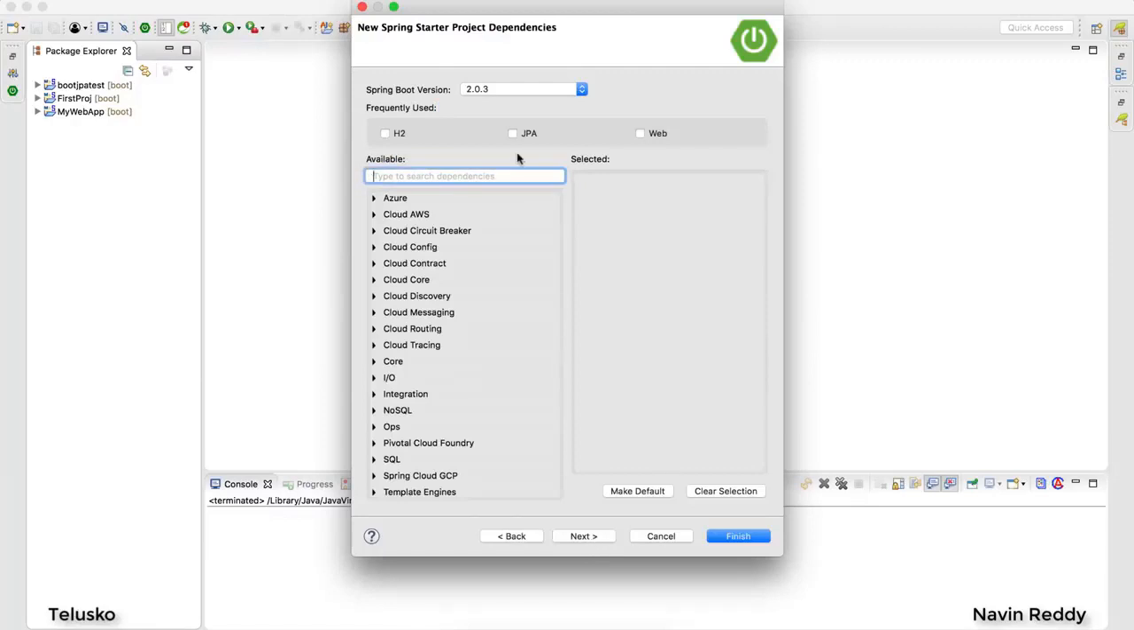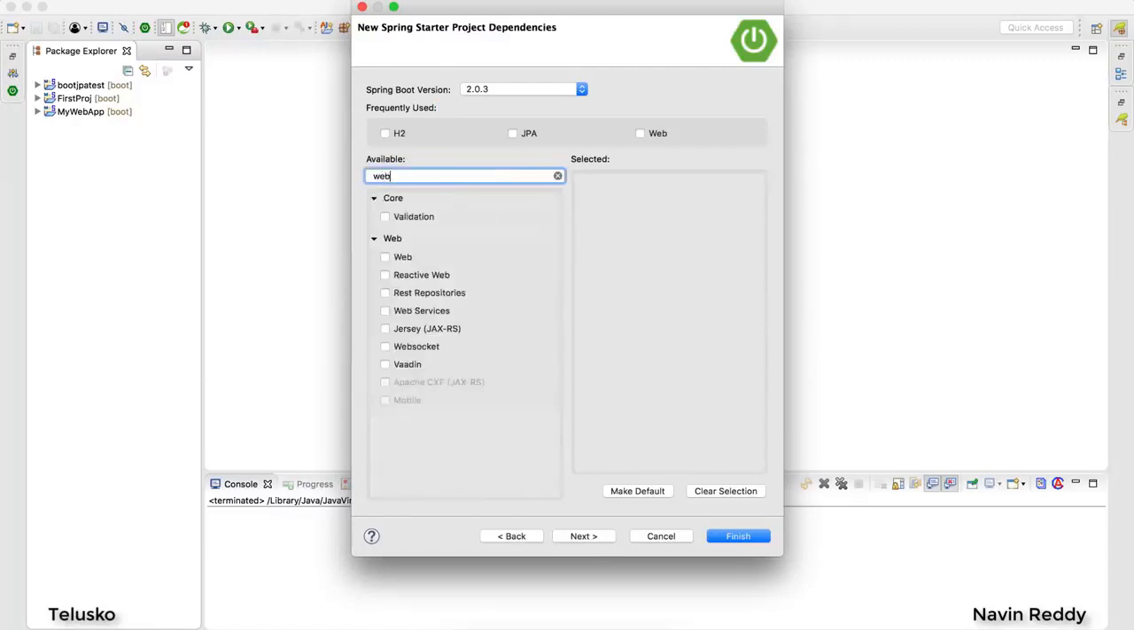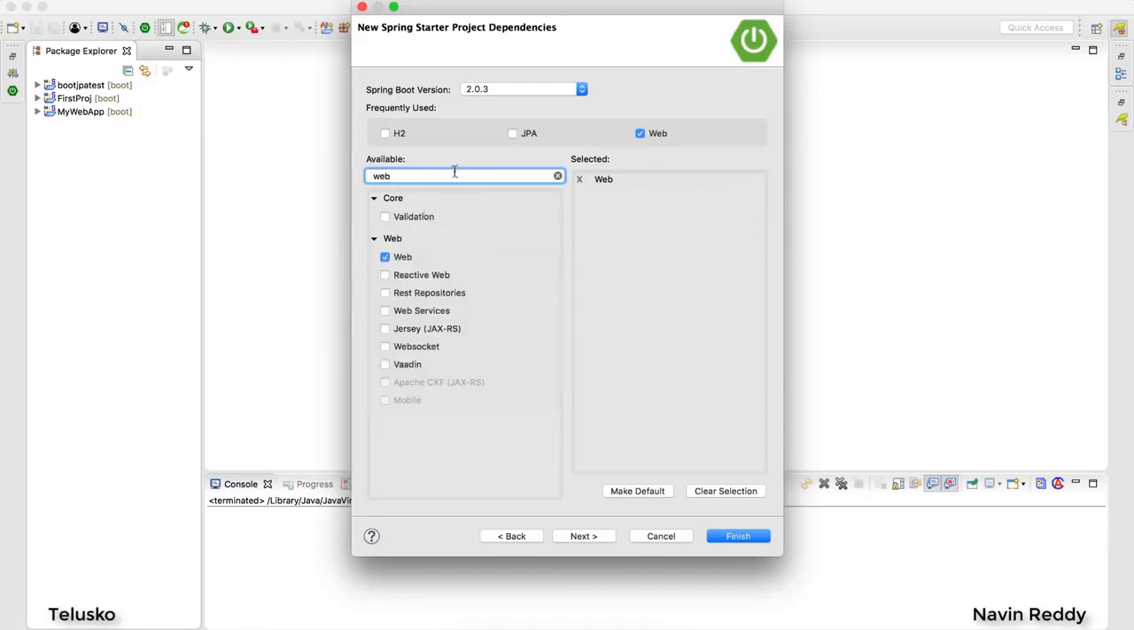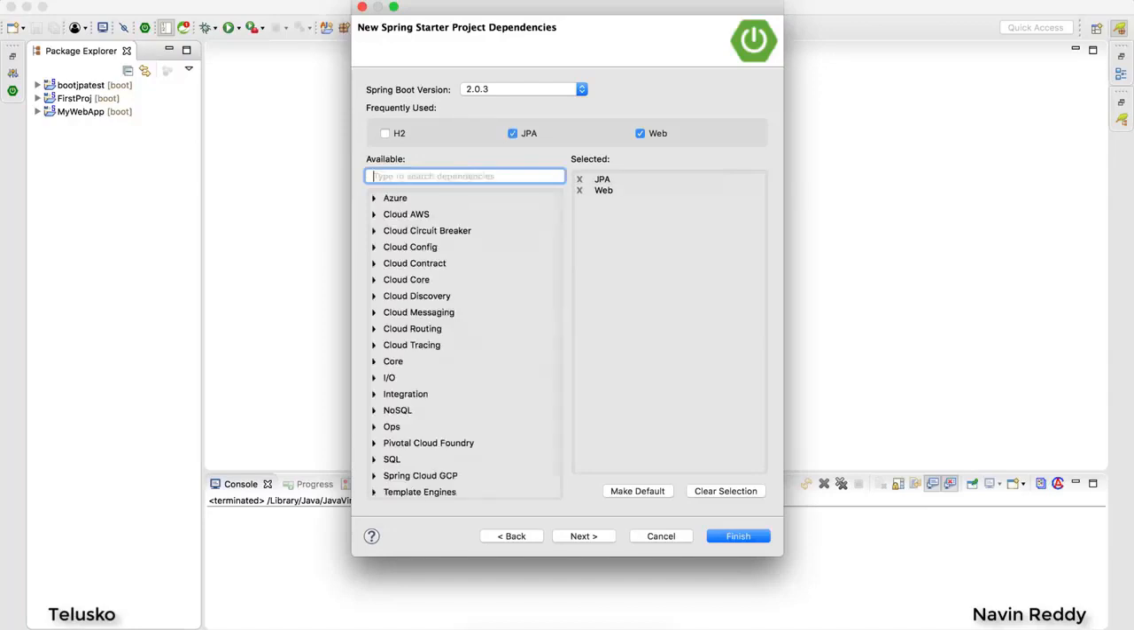Now here, what are the things we need? First of all, we are making a web project, so I would say web. Now, what type of database do I want? Of course, we'll be using JPA, so we'll select JPA here. And then what type of database do I want? Now we can use any database we want.